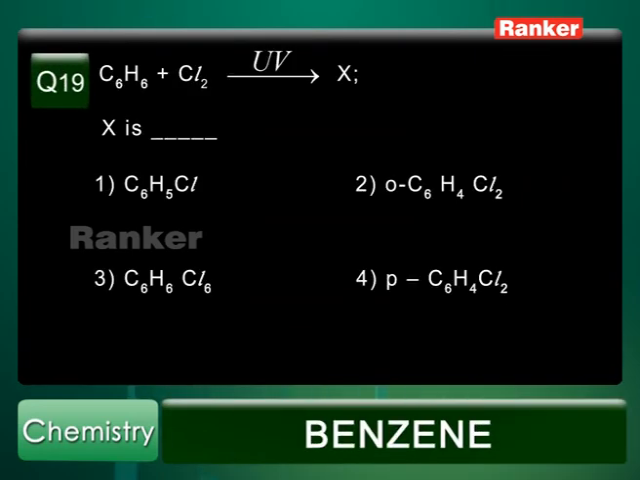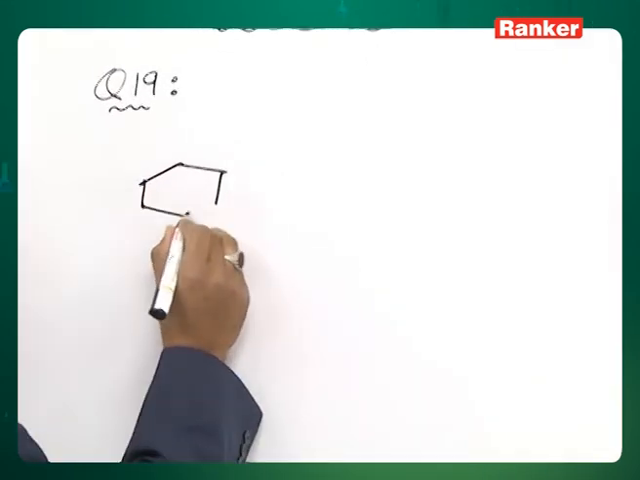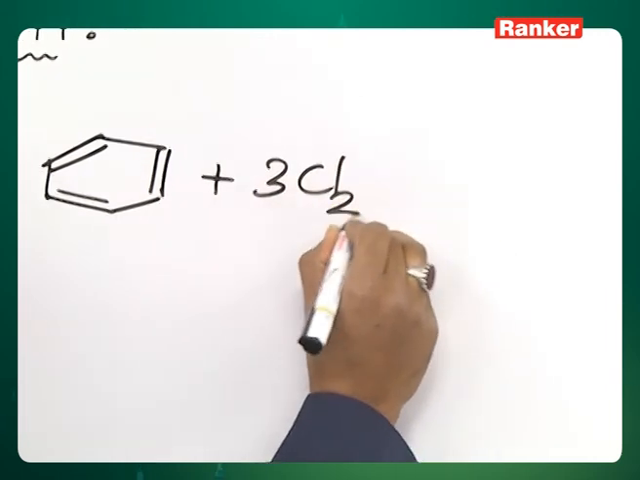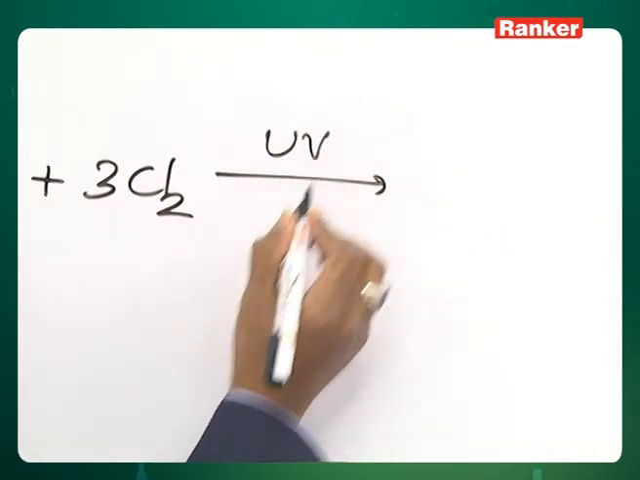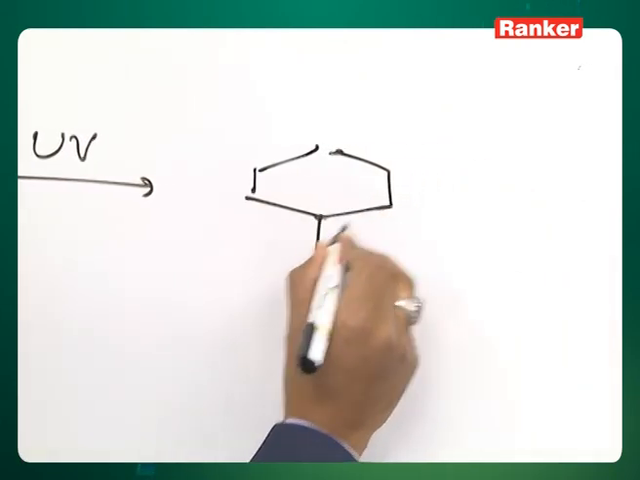Question number 19. Benzene plus chlorine in presence of ultraviolet light gives compound X. What is X? We have to find out. Option 1 is chlorobenzene. Option 2 is ortho-dichlorobenzene. Option 3 is C6H6Cl6, that is gammexane. Option 4 is para-dichlorobenzene. What happens is benzene adds on 3 moles of chlorine in presence of ultraviolet light. This is the substance.